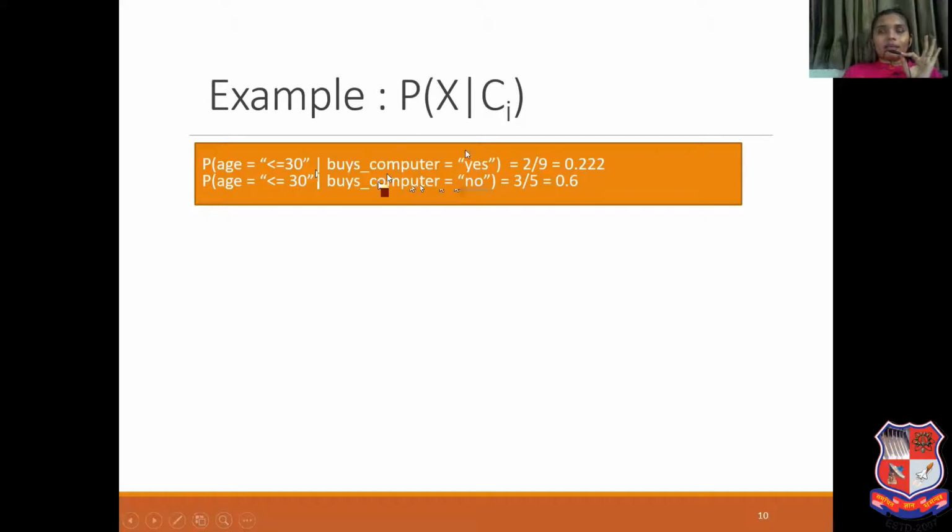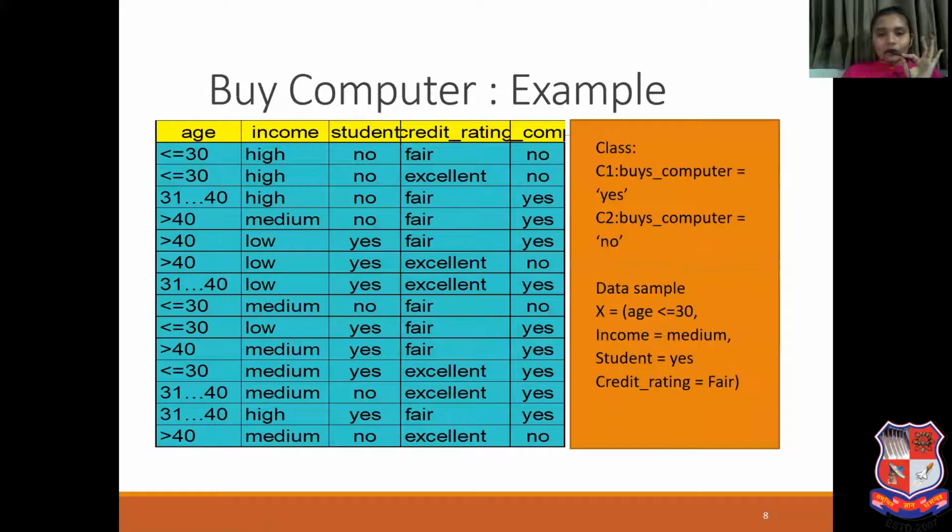If we are considering buys computer equal to yes, then what is the probability that age is less than equal to 30? If we are considering buys computer equal to no, then what is the probability that age is less than equal to 30? So we need to find out from our training data set the tuples with buys computer equal to yes. Among these, how many tuples have age less than equal to 30?